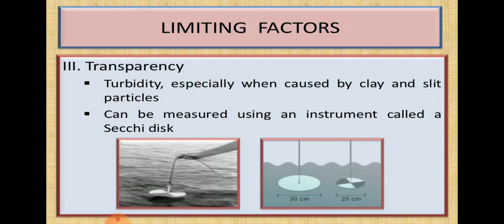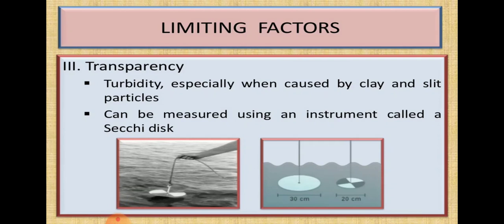If you go deep, light cannot penetrate into the water. If you go into the deep, the sunlight will not penetrate up to that level in a deep water body, and then we cannot see the objects or the organisms. So up to some extent we can see.